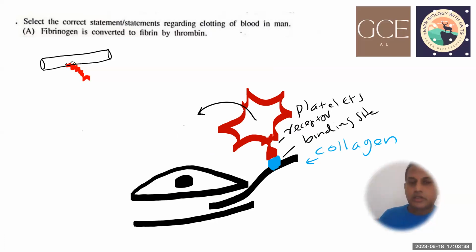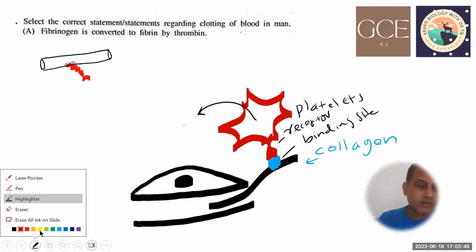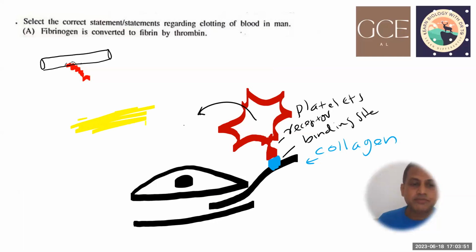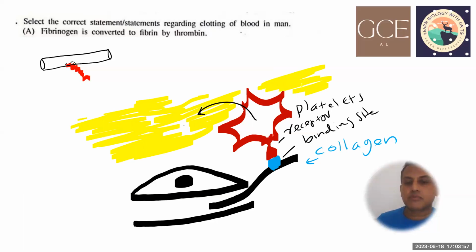Right. Now, the first event of clotting involves an inactive protein in the plasma. So this is the plasma, and there is a protein called prothrombin.